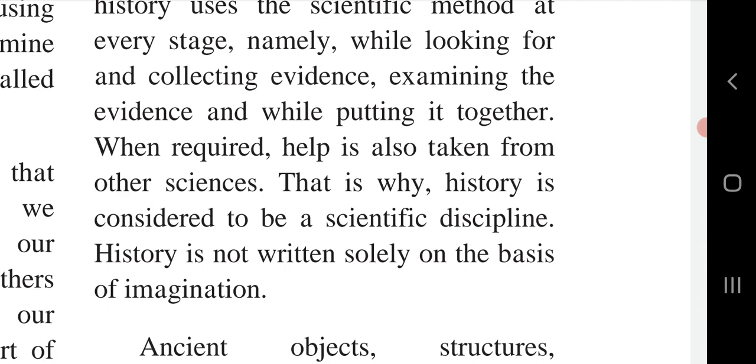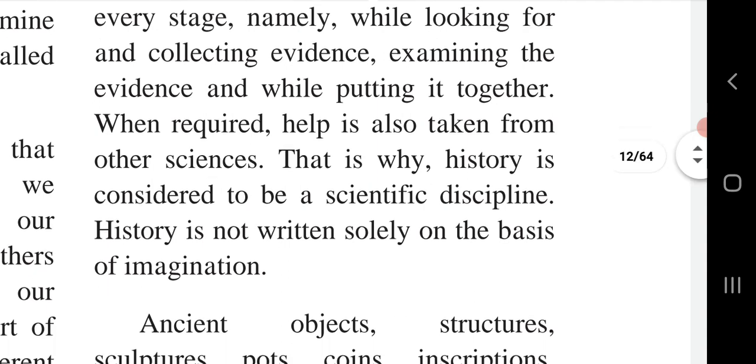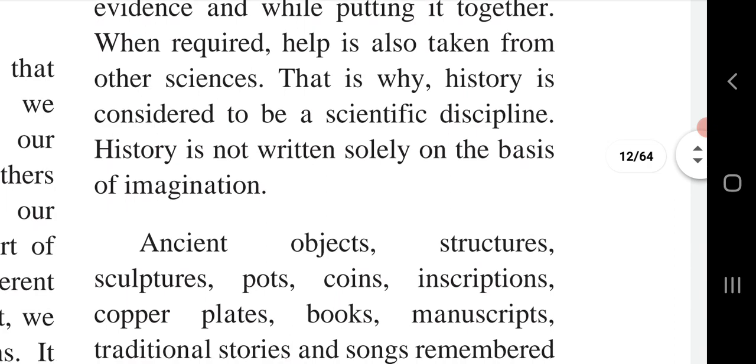History is regarded as a scientific discipline because it uses the scientific method while looking for and collecting evidence, examining the evidence, and also putting together all the evidence. Only by imagination we cannot decide or write history. Help is taken from other sciences. History is not written only on the basis of imagination.